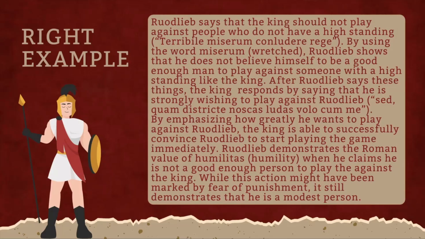Rudlieb demonstrates the Roman value of humility, when he claims he is not a good enough person to play against the king. While this action might have been marked by a fear of punishment, it still demonstrates that he is a modest person.